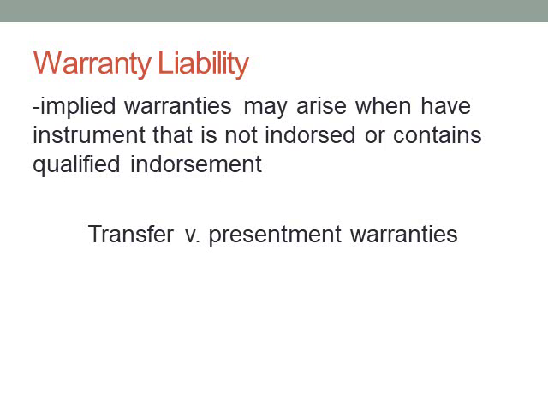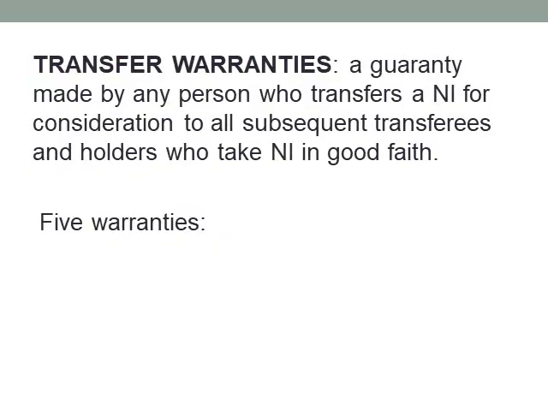certain implied warranties arise, and that happens in two situations. We have transfer warranties. That's when it's being negotiated to be transferred. And then we have presentment warranties. And this is when the person who is holding the negotiable instrument is presenting it for payment. So generally, let's go here. Transfer warranties. Generally, it's a guarantee made by any person who transfers a negotiable instrument for consideration to all subsequent transferees and holders who take the negotiable instrument in good faith.